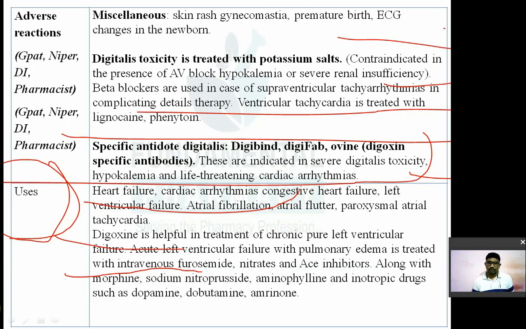Furosemide, nitrates, ACE inhibitors along with morphine, sodium nitroprusside, aminophylline, and other inotropic drugs like dopamine and amrinone. Amrinone is a phosphodiesterase inhibitor. Yeah, amrinone, milrinone. These are the phosphodiesterase inhibitors.